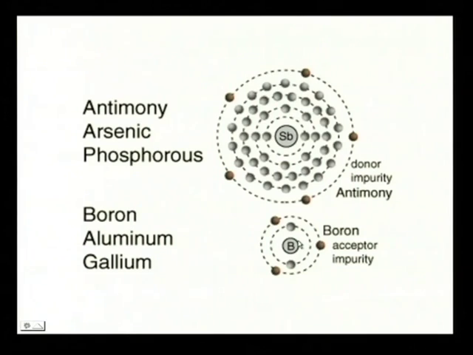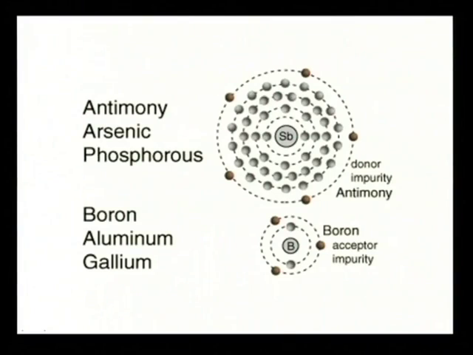So, this is the way using which you can dope silicon. Remember that now we are discussing the case of silicon. Either you use antimony or arsenic or phosphorus, or you use gallium, aluminum or boron, that is applicable for silicon only. Why? Because silicon has 4 valence electrons. So, either you have to dope it by 5 to get it N type, or you have to dope it by 3 to get it P type. That is not applicable for other materials, it is applicable for group 4 materials.